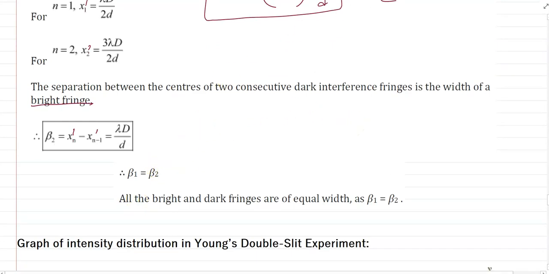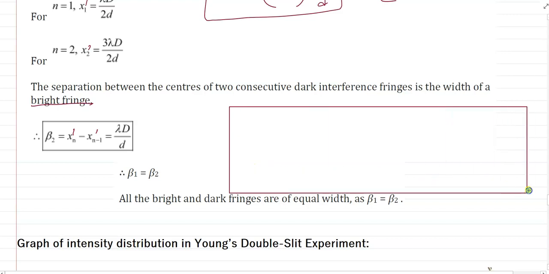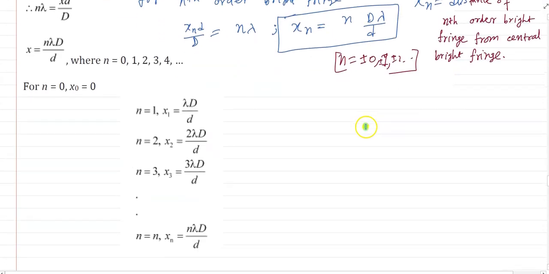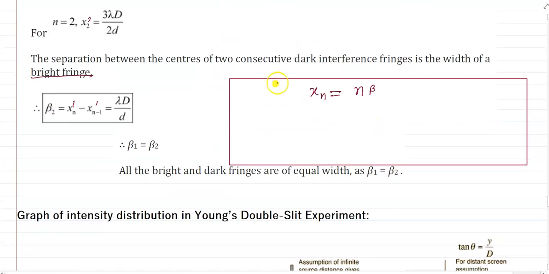So here we have to remember that the distance of the nth order bright fringe from the central bright fringe, xn, will be n into beta, where D lambda by d is beta. And the distance of the nth order dark fringe from the central bright fringe will be (n minus half) into beta.